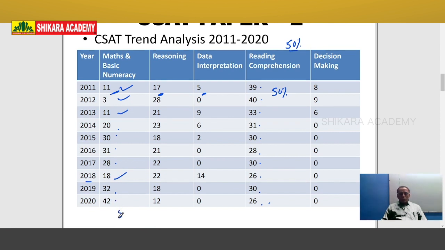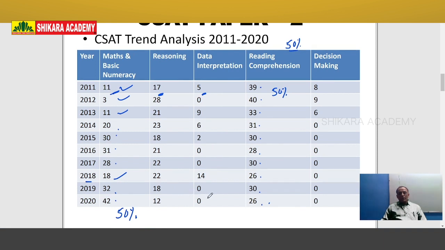So approximately 50% of questions come from basic numeracy, and approximately 12% or 13% from the reasoning part and data interpretation.